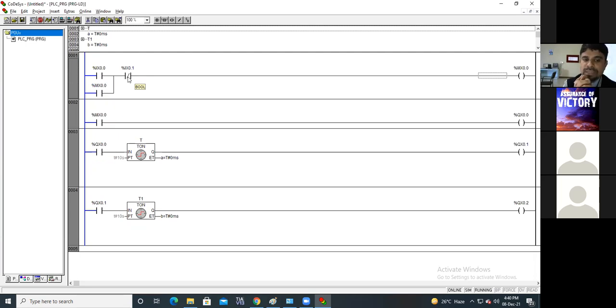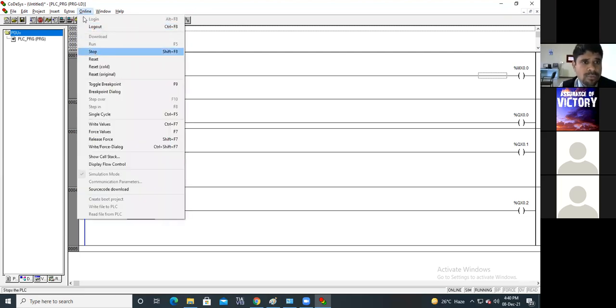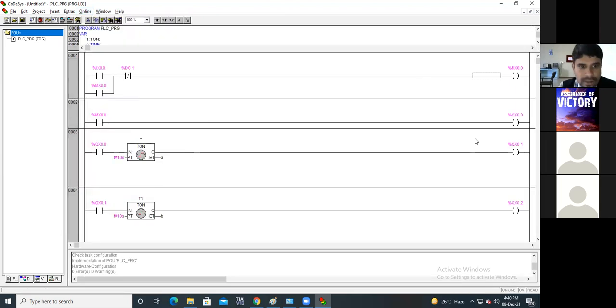Now instead of this, what will one skilled programmer do? Here also our condition is achieved, but to turn off the whole system, this latch will work as a main switch. There will be a start button and an emergency stop button. When you press this, the particular output gets affected.